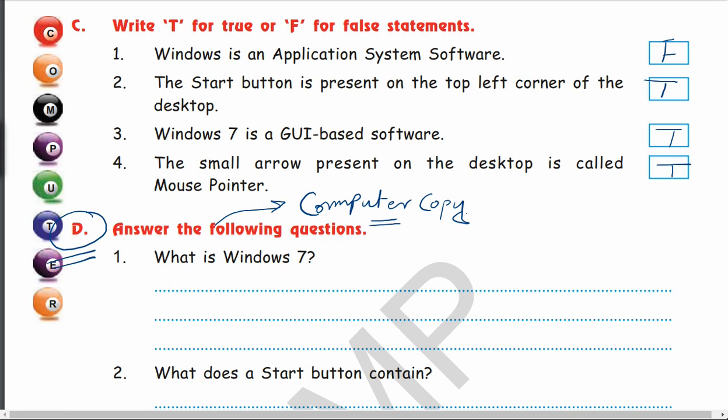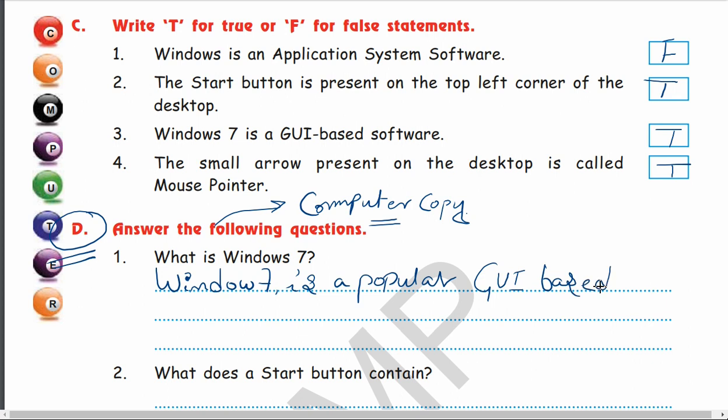So let us write. What is Windows 7? Windows 7 is a popular GUI. What is the full form of GUI? Graphical User Interface.